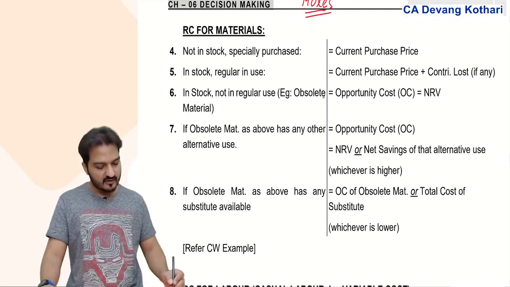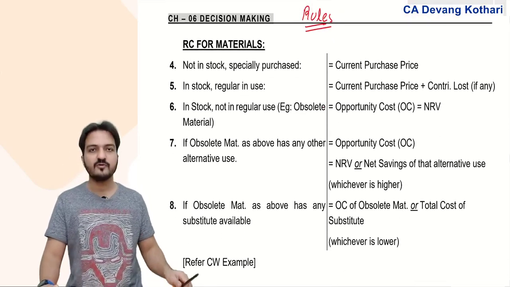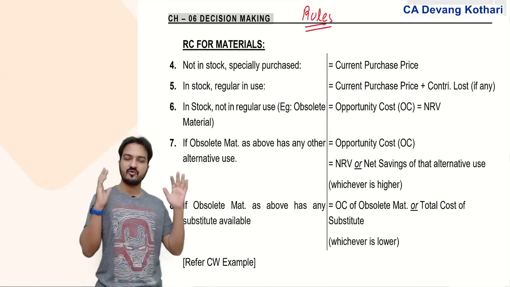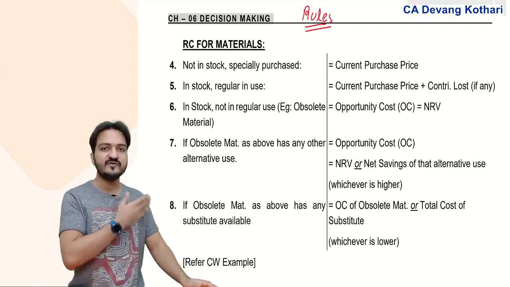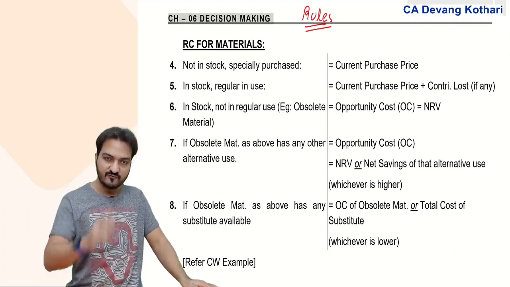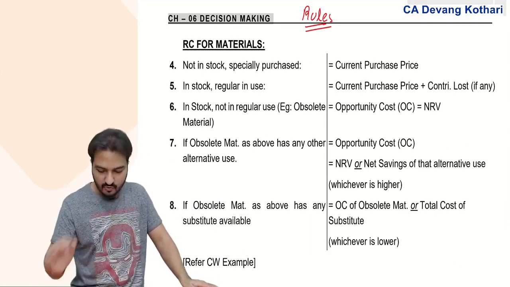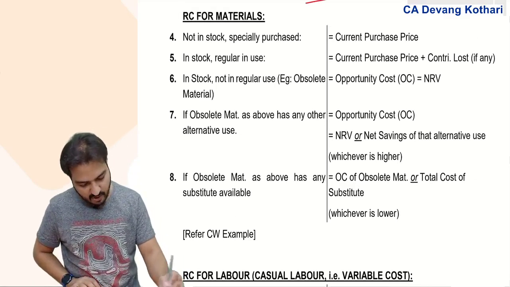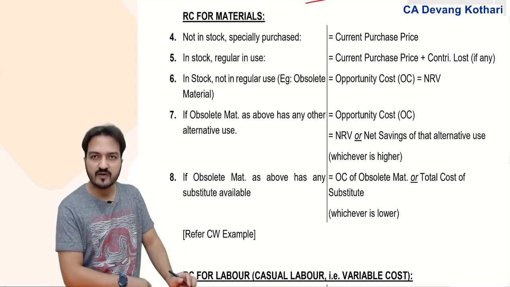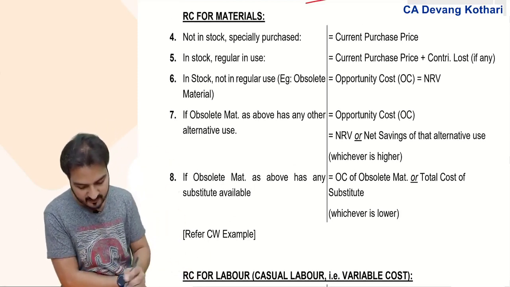Now, if you remember, during my classes also, I first explained the same rules, and based on these exact same rules, we solved many questions. I'll just give you a recap of all the rules over here. Rules for relevant costing. Under that, first is the relevant cost of materials. In case of materials, I have made 5 rules here.